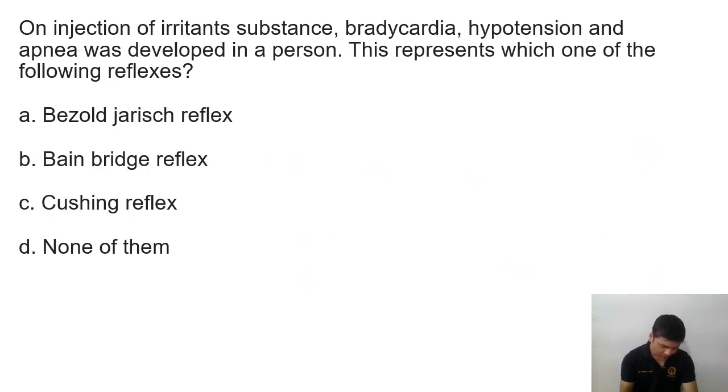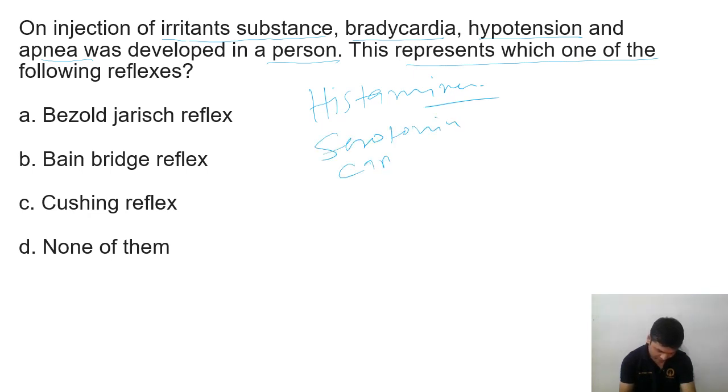Now, on injection of irritant substance, bradycardia, hypotension, and apnea was developed in the person. This presents which of the following reflexes? So, what is the irritant substance? Irritant substance may be histamine, serotonin, capsaicin. These are some irritants which, if you inject, will produce some type of reflex,